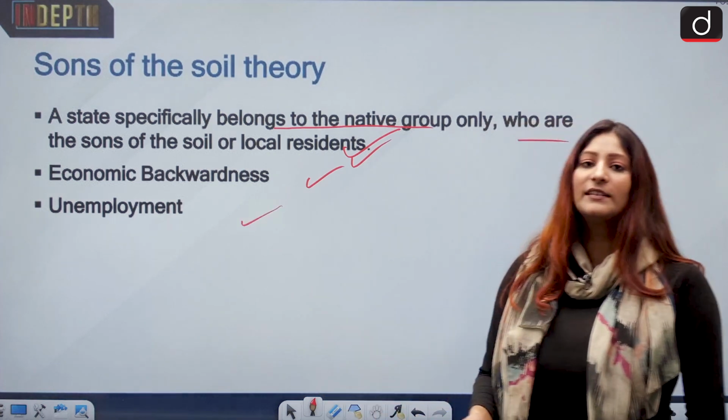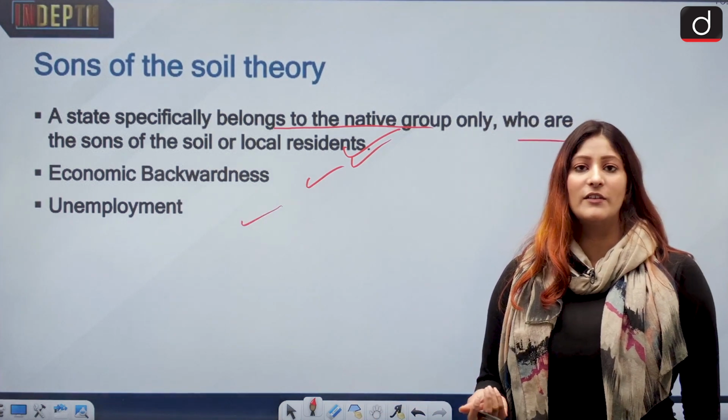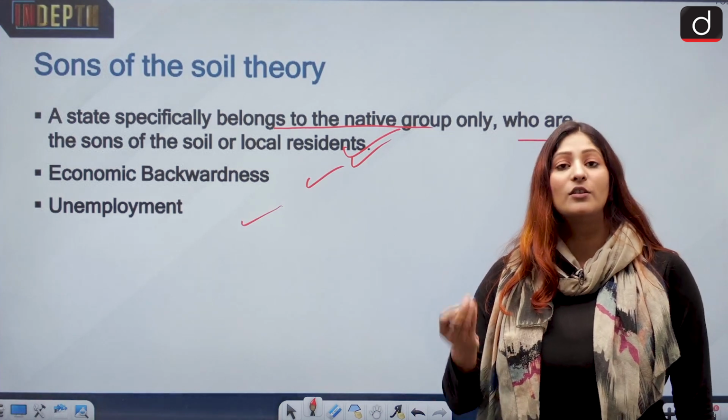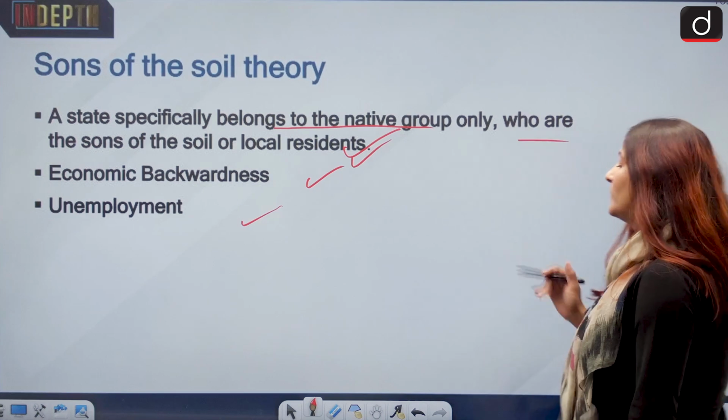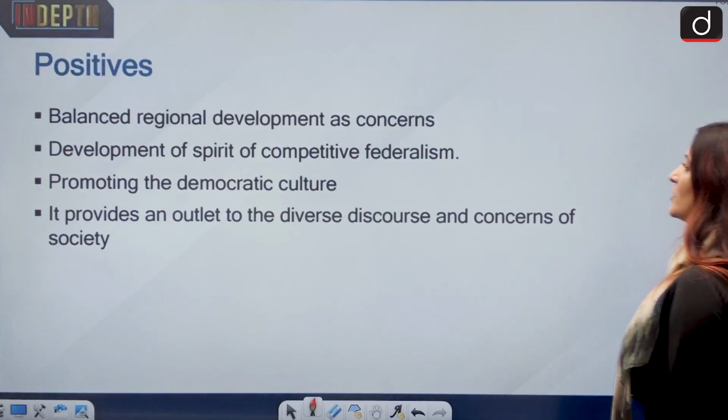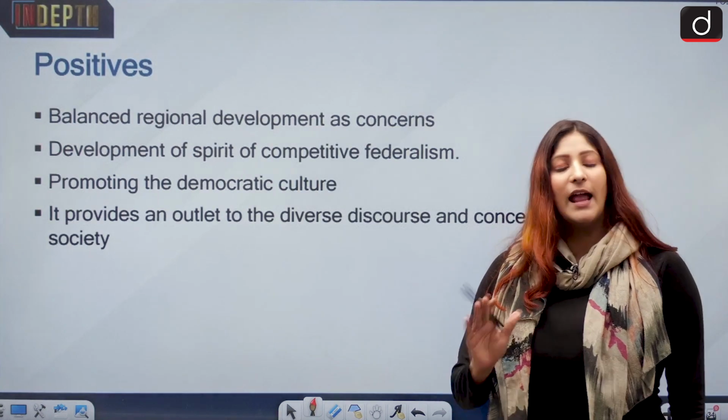When it happens, then unemployment is one of the reasons. Lack of opportunities and not being skilled enough is another reason when unemployment occurs. So you see, all this gives rise to such regionalism. Positives are there as well as negatives.